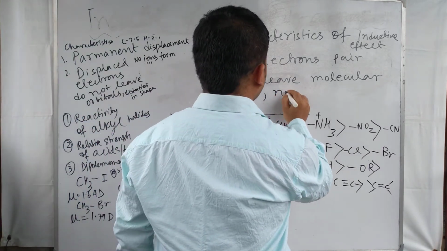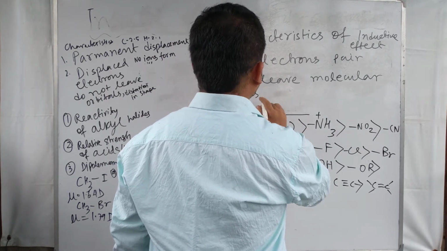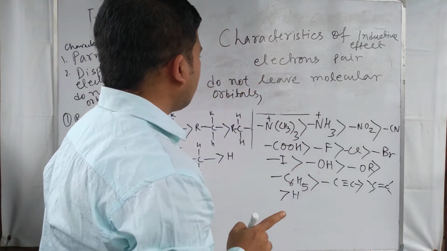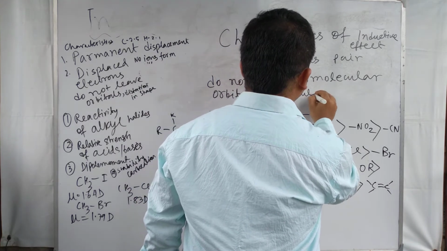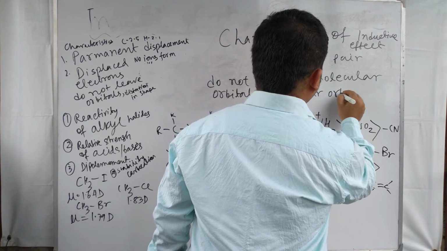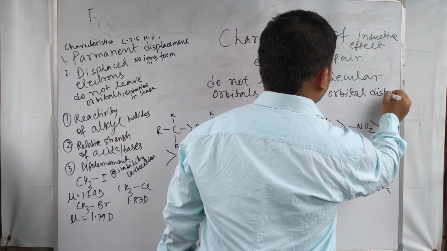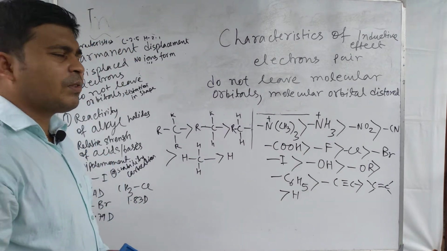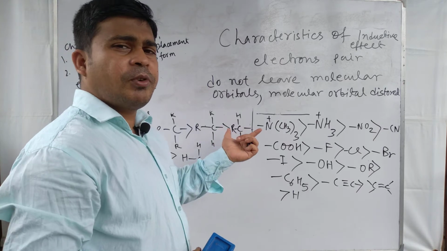And the molecular orbital is distorted here. The molecular orbital is not shifting.